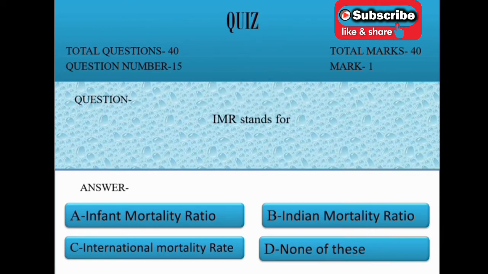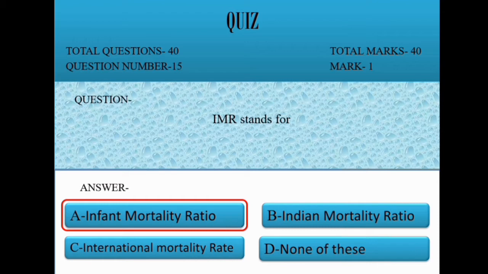Question 15. IMR stands for option A infant mortality ratio, B Indian mortality ratio, C international mortality ratio, D none of these. Correct option is A infant mortality ratio.